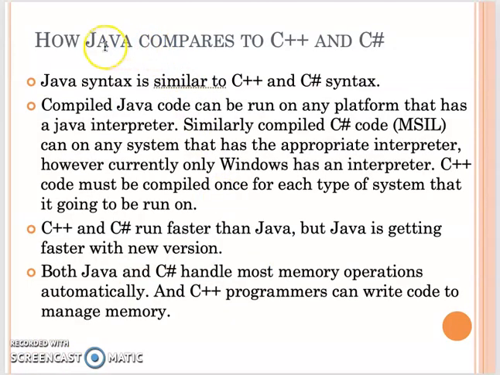A lot of people compare Java programming with C++ or C#. Honestly, they both contain object-oriented concepts, and the Java syntax is pretty similar to C++ and C#.